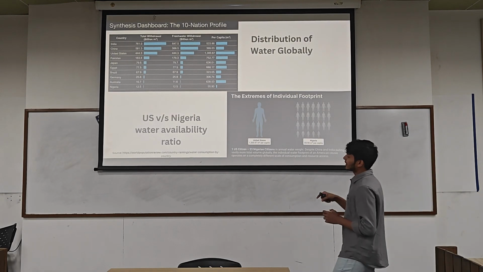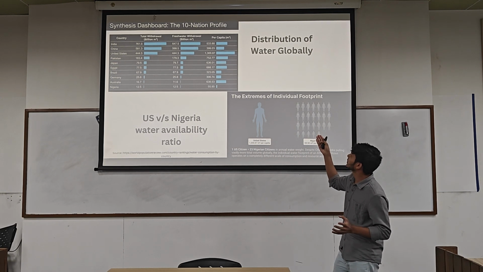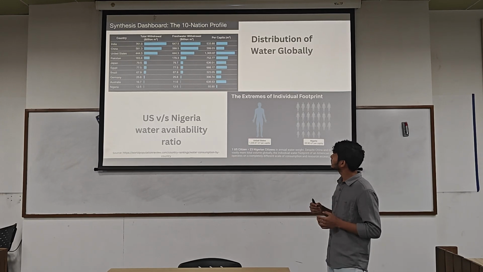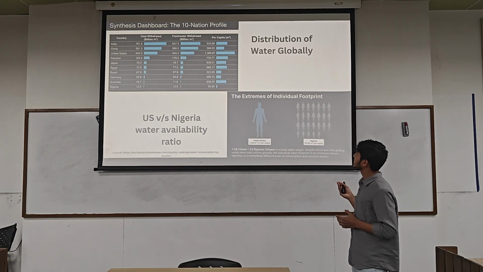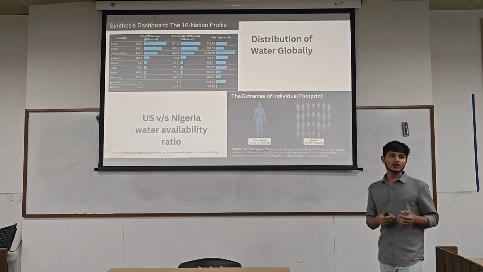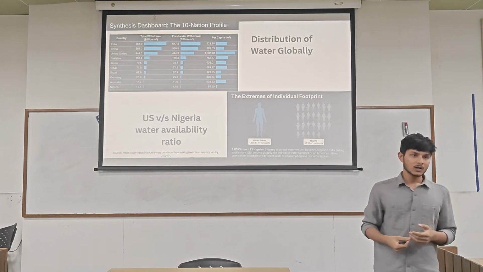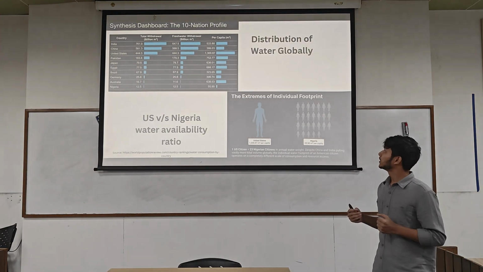So this is the graph of how countries are withdrawing water and how much per capita water is available for different countries. As you can see, India is withdrawing the most water, but the per capita water availability is lesser than the US and in fact than Australia. So why is it so? Because our country has a lot of population. Due to population density, the per capita water availability is lower than the US.